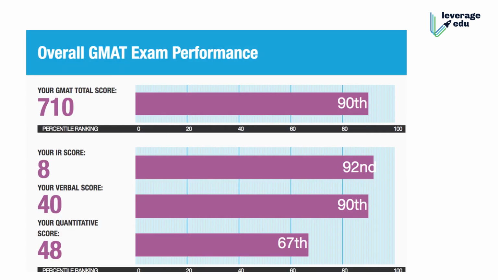For this student who got a 710, you can see 67th percentile for math. That's quite low. And 90th percentile for verbal. So a higher percentile for verbal can actually push your score up. I think it works both ways. These days actually you can see at 48 it is 67%. At 50 also it's 7. So kids are doing very well in math.